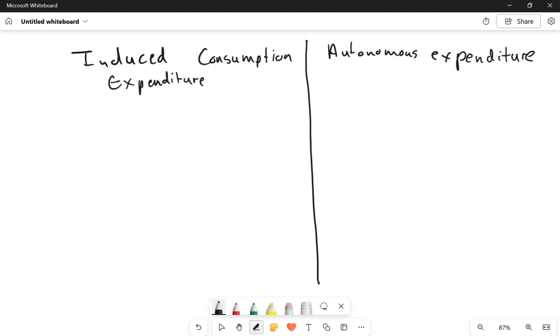Okay, so now when we go down with it, this is what we have to understand. When you look into these things, it's important for you to understand that in most cases, the economists are going to break down expenditure into two. So they will say that we have induced consumption expenditure and we also have autonomous expenditure, right?